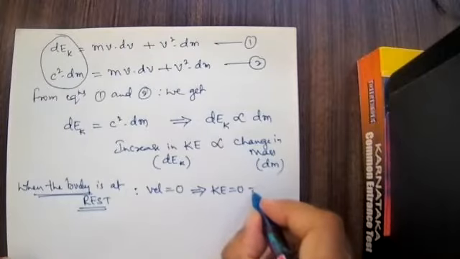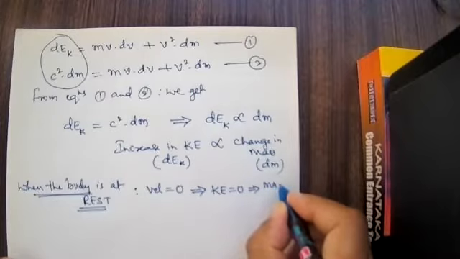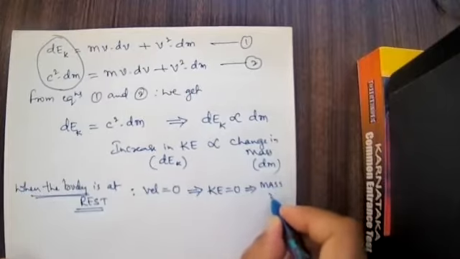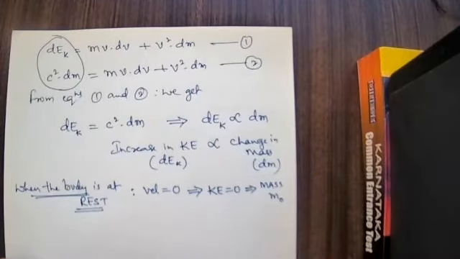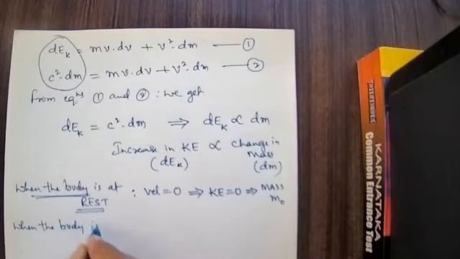The mass is taken as m naught, called the rest mass of the body.